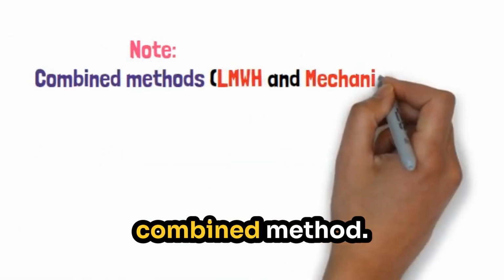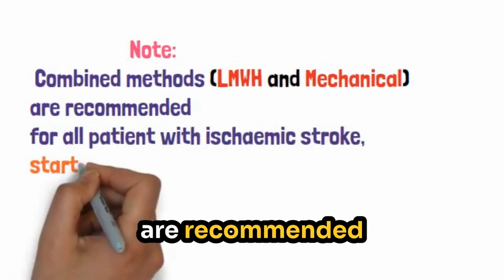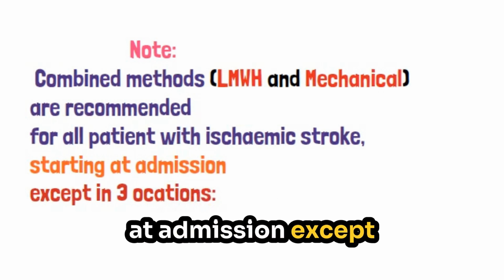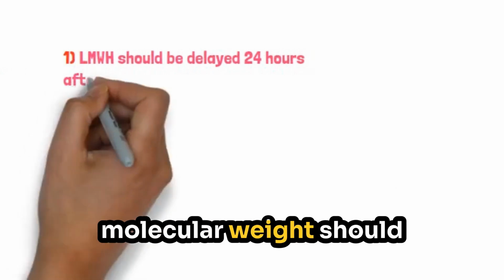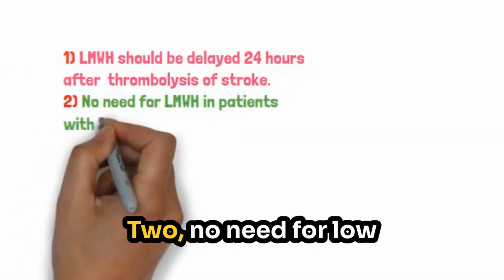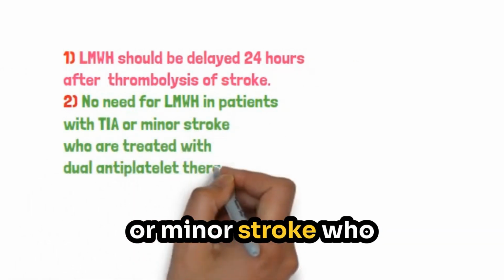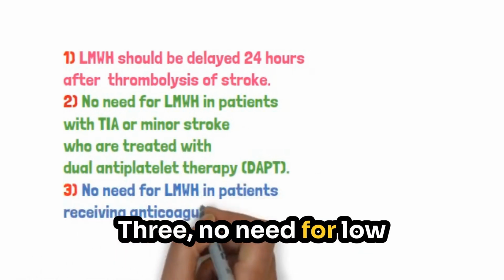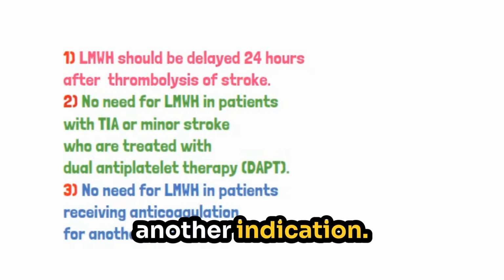Here, an important note: combined method, low molecular weight heparin and mechanical, is recommended for all patients with ischemic stroke starting at admission except on 3 occasions. Number 1, low molecular weight heparin should be delayed 24 hours after thrombolysis of stroke. 2, no need for low molecular weight heparin in patients with TIA or minor stroke who are treated with dual antiplatelet therapy. 3, no need for low molecular weight heparin in patients receiving anticoagulation for another indication.